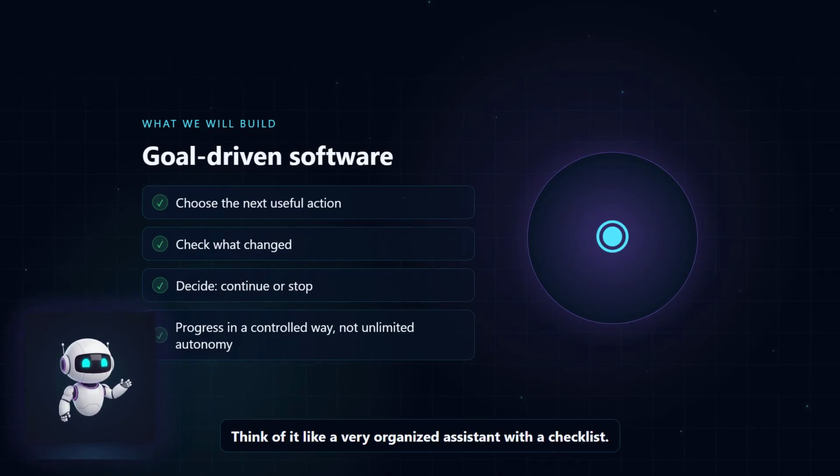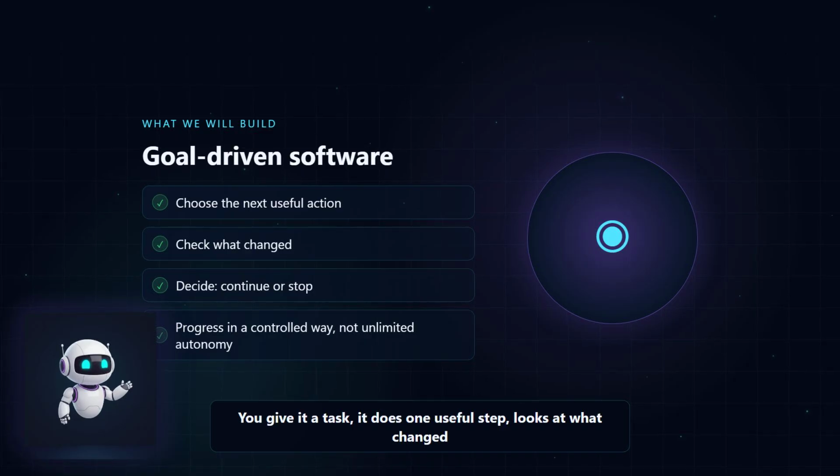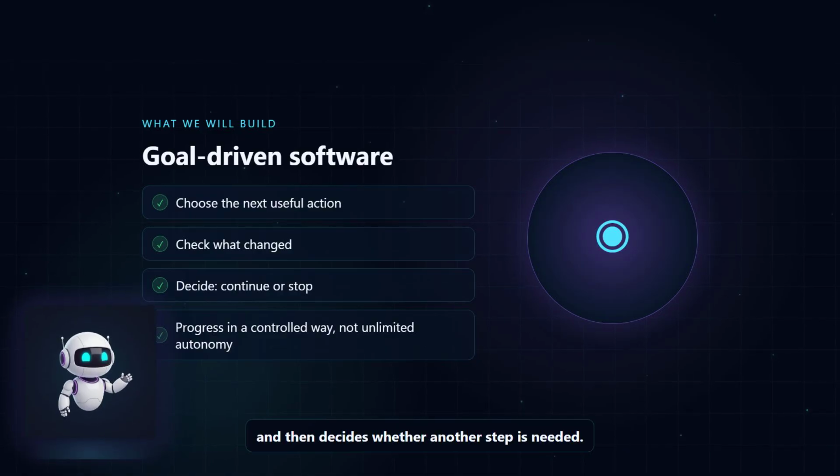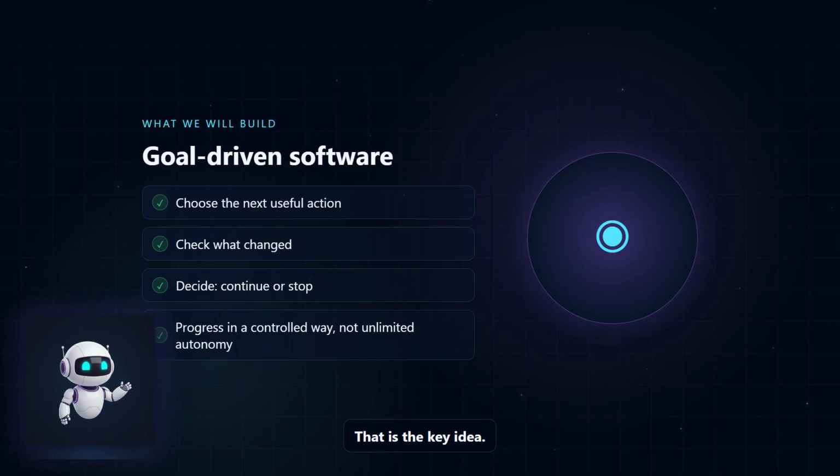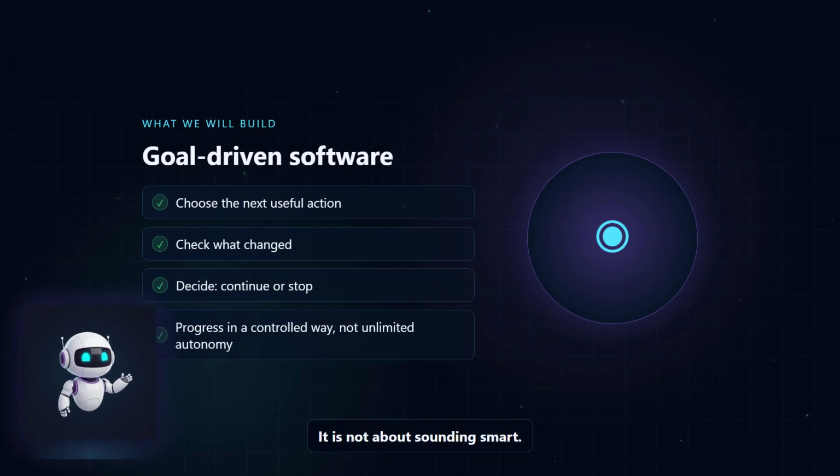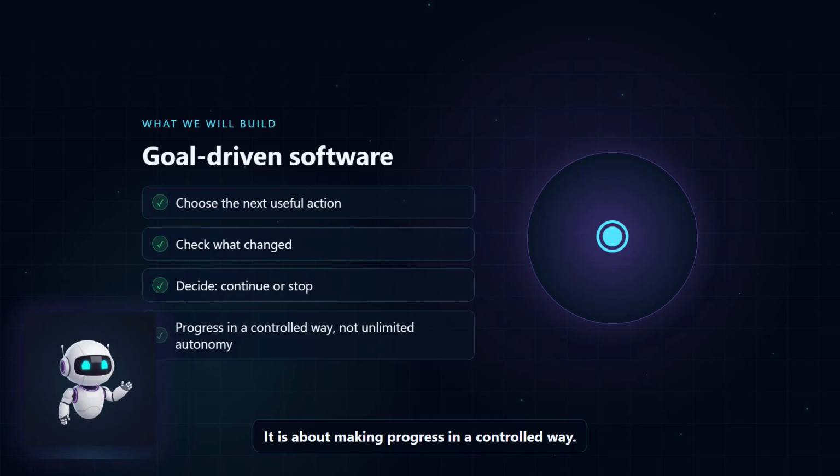and checking the results. Think of it like a very organized assistant with a checklist. You give it a task, it does one useful step, looks at what changed, and then decides whether another step is needed. That is the key idea. It is not about sounding smart. It is about making progress in a controlled way.